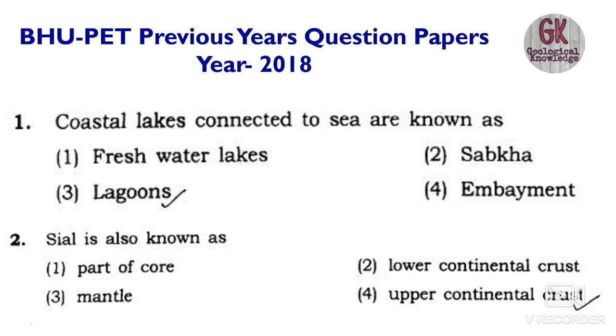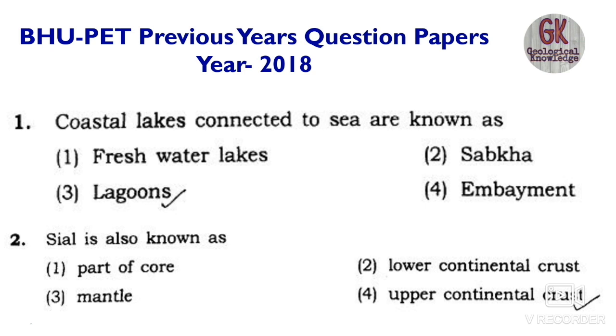When you read about coral reefs, you will see the stages of formation: the fringing reef, the barrier reef, the atolls. In barrier reefs you will also study the formation of the lagoon or lagoon lakes. So coastal lakes connected to the sea are known as lagoons.